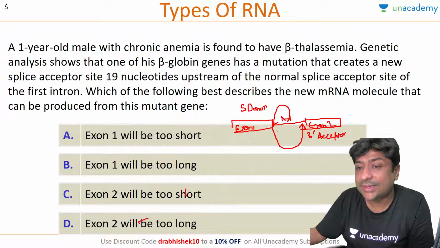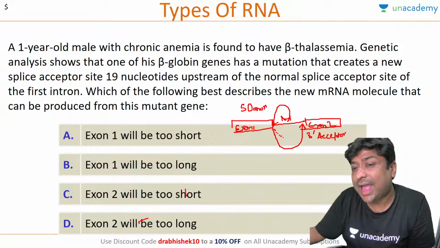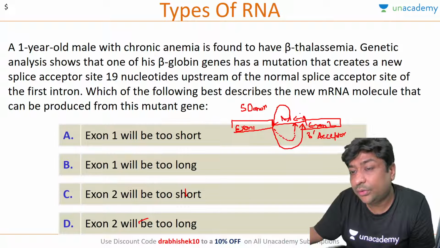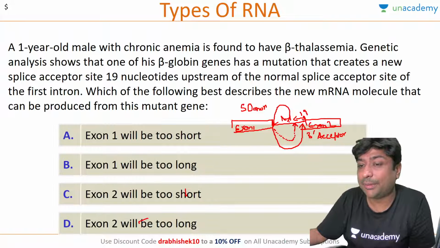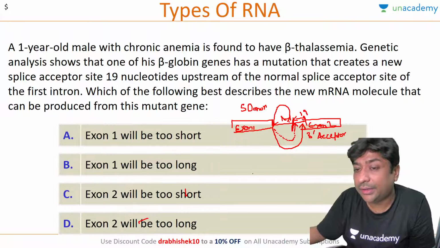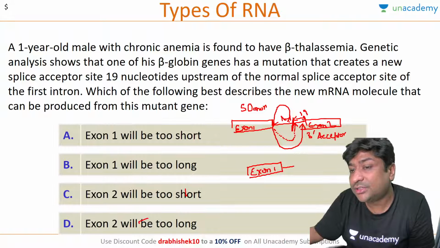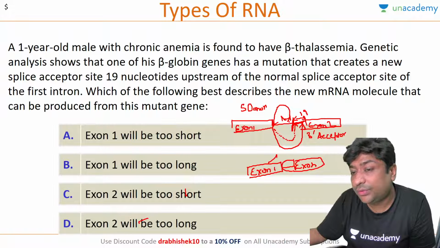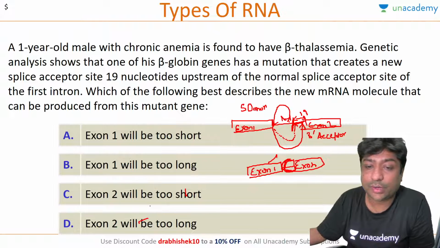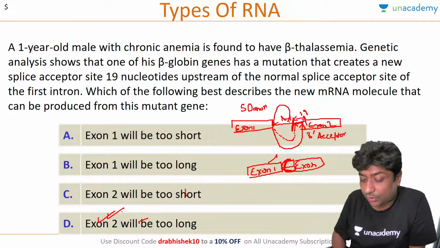But in this case, the attack is not happening at that point. It is happening 19 nucleotides upstream. So ultimately the cut will happen here, and in your final mRNA, exon 1 will be completely fine because the donor site is here. You will have this small segment, and then you will have your exon 2. So exon 1 will be fine, and exon 2 will have this additional stretch of nucleotides, so exon 2 will be very long. Is this clear, all of you?